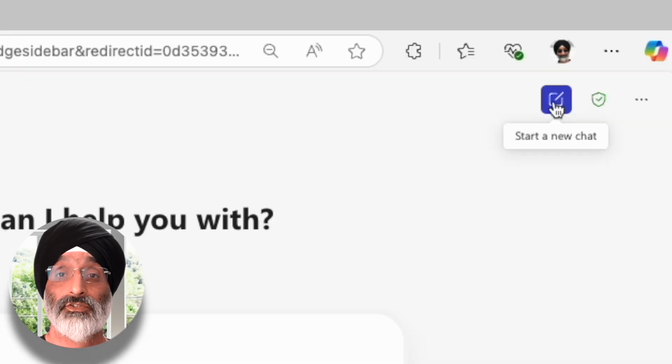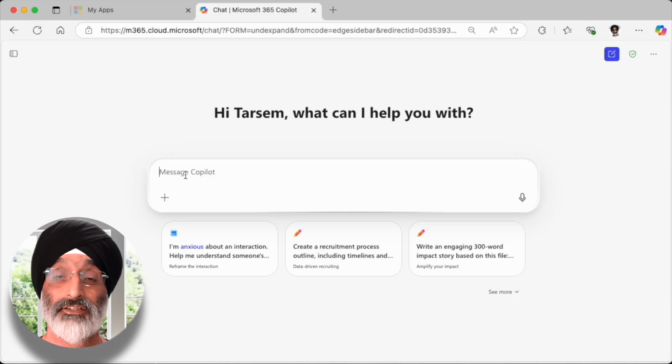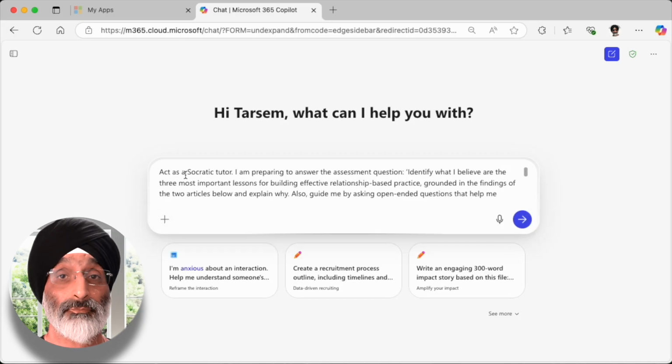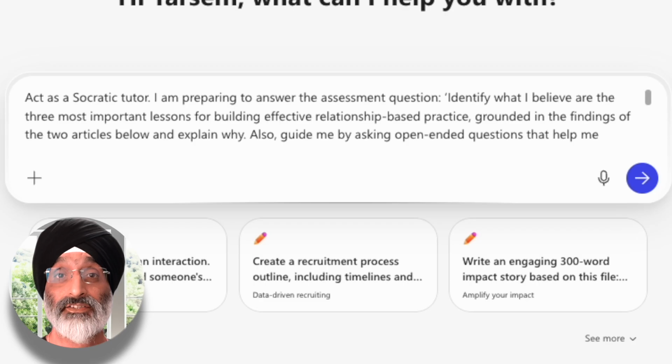First, I'll ask students to click on the Start a New Chat button to clear Copilot's memory. Then the students will enter the prompt that I've provided. Let's break this down as we go through it. First, I ask Copilot to act as a Socratic tutor. What I'm doing is giving Copilot a role assignment. By acting as a Socratic tutor, Copilot should guide the user through reflective questioning rather than direct instruction.